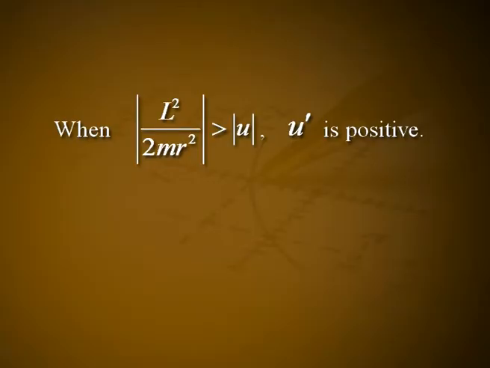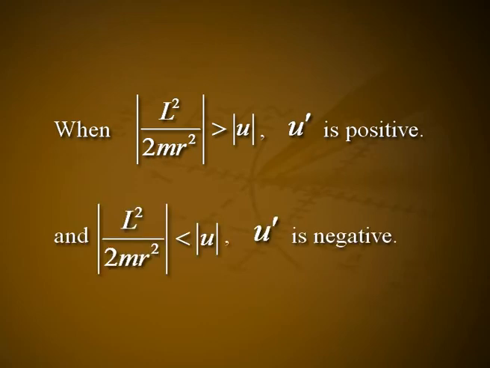These graphs are called energy diagrams. The kinetic energy and centripetal energy are always positive, but the potential energy U and the effective potential energy U dash can be positive or negative. When |L²/2mr²| is greater than |U|, U dash is positive, and when |L²/2mr²| is less than |U|, U dash is negative.